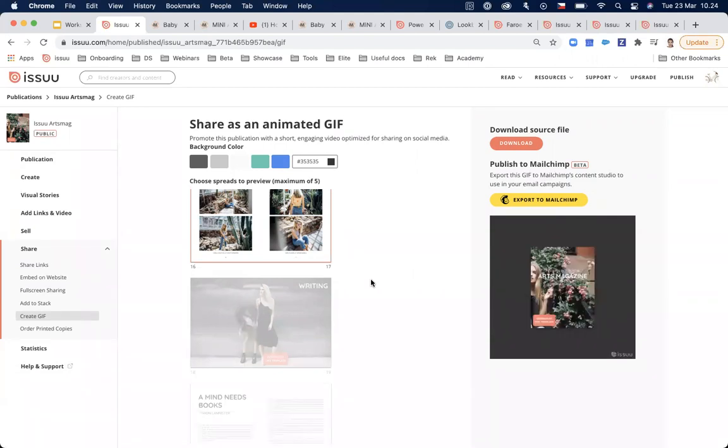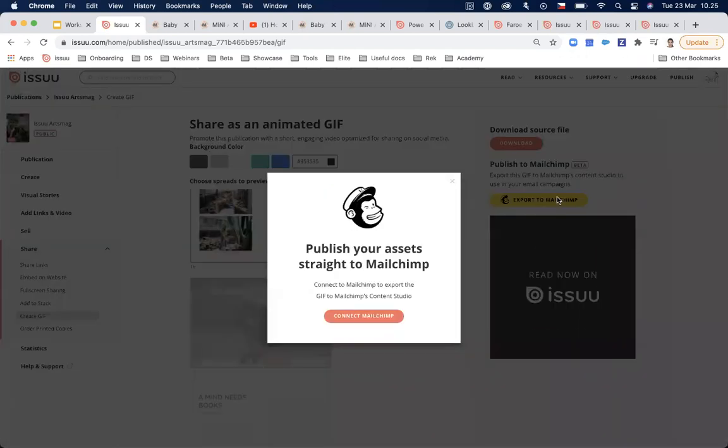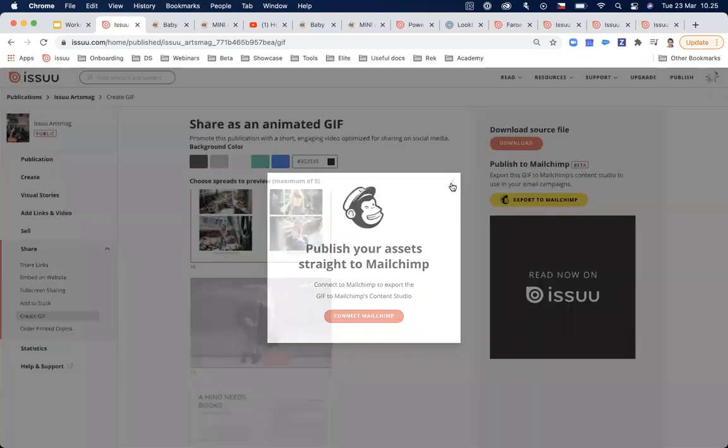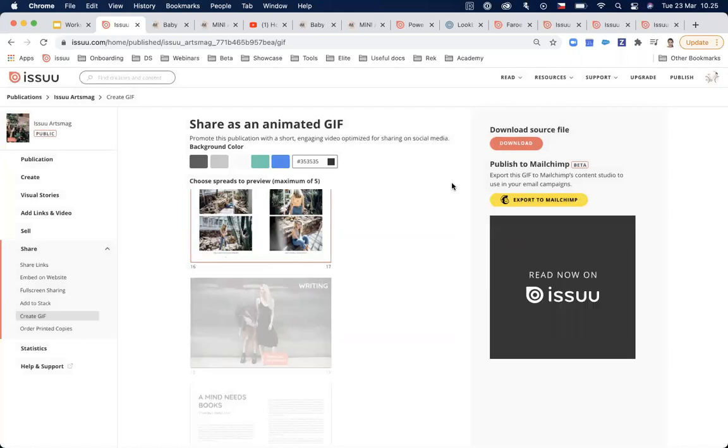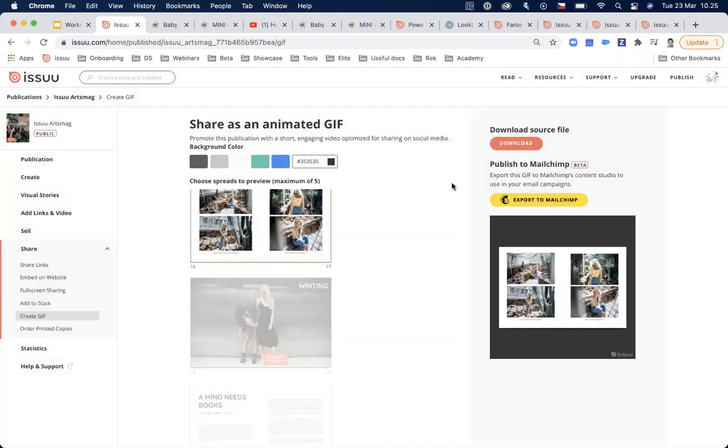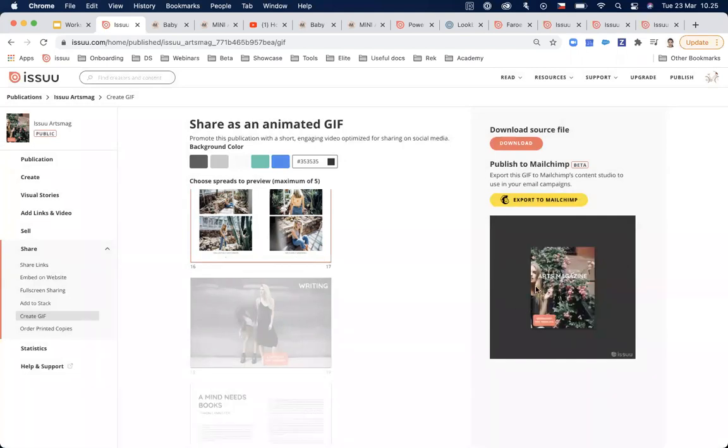If you add it to your newsletter, and we have this option now, you can export it directly to MailChimp. If you are using MailChimp, then you just need to connect Issuu with MailChimp, and you can save the GIF to your MailChimp Content Studio. So that's possible. Then it will appear in the body of your email, and what it does is add emotion to your email to grab your readers' attention. And what you can do then in MailChimp is of course link it out to any URL.